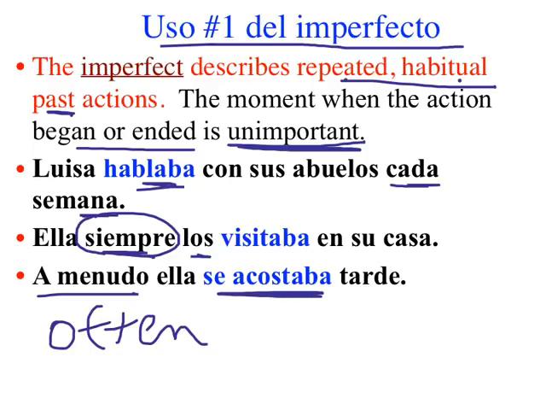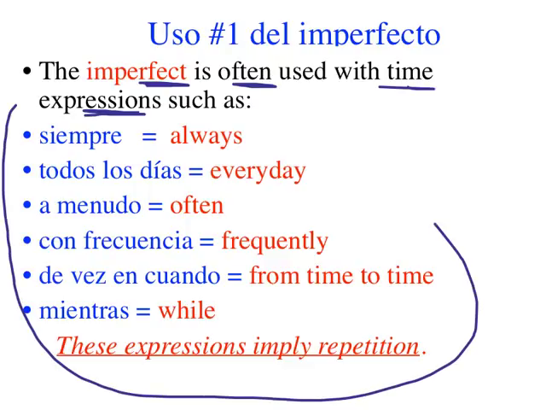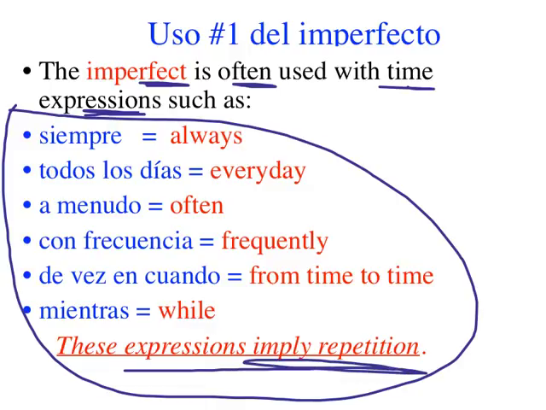Repeated habitual past actions. So, señoritas, when you first learn the difference between the imperfect and the preterite, it is often a good idea to use the time expressions, or you will see time expressions. And all of these time expressions right here are used with the imperfect because they imply repetition. Siempre, todos los días, a menudo, con frecuencia, de vez en cuando, mientras, while. There are many other ones too. If they imply repetition, go with the imperfect.